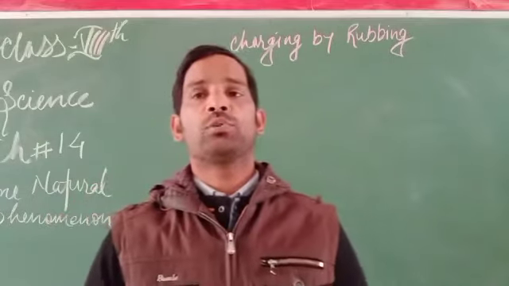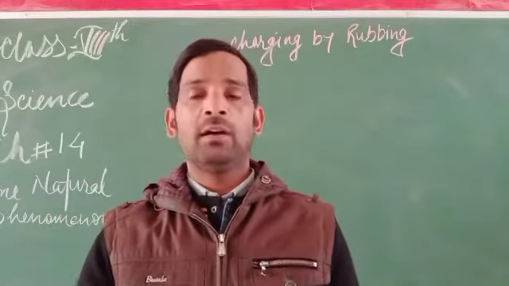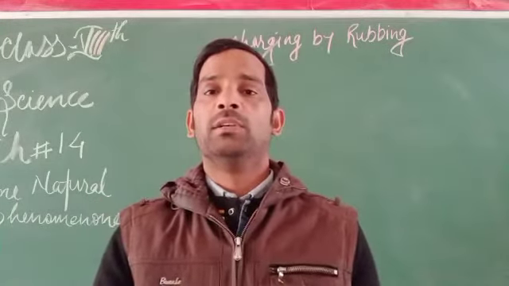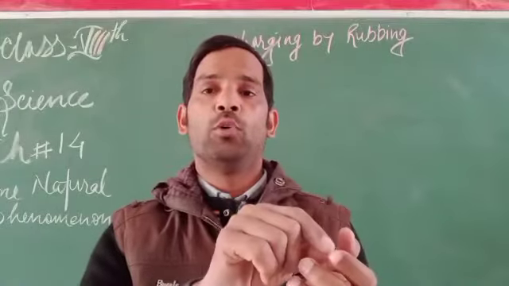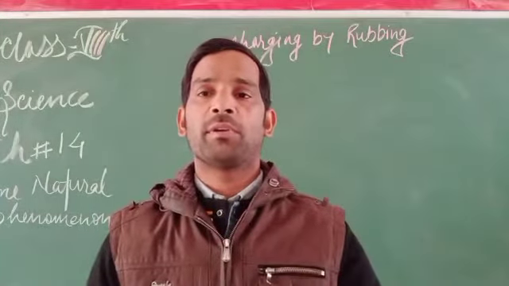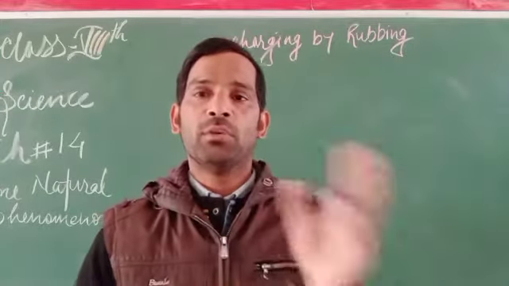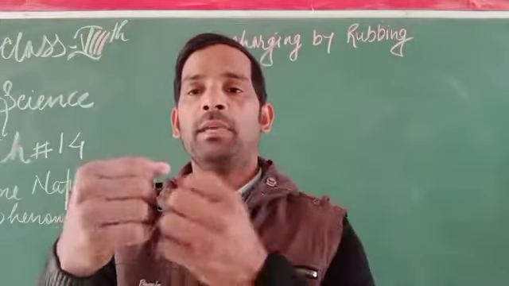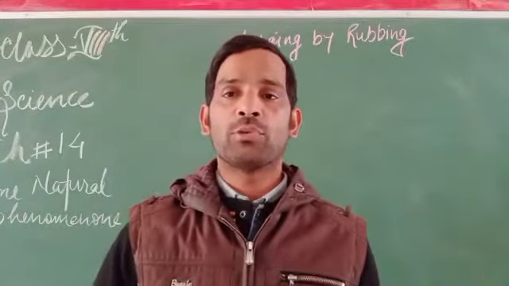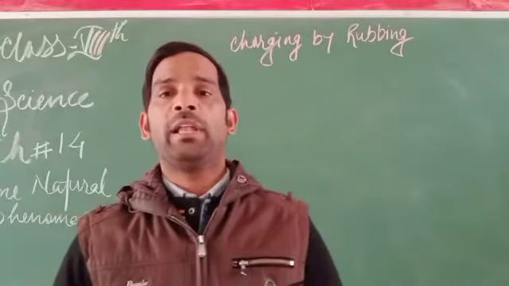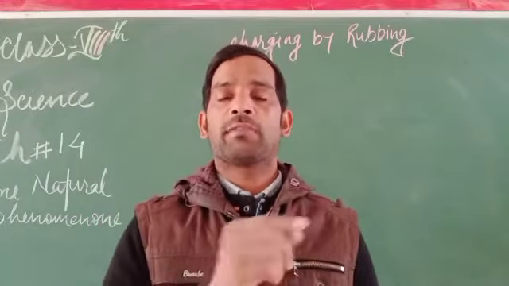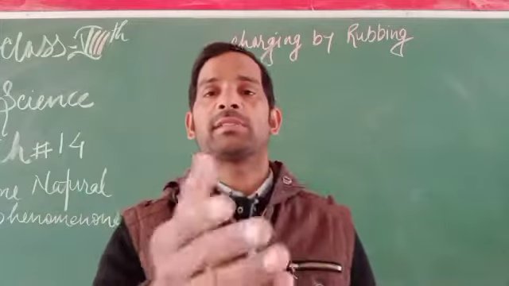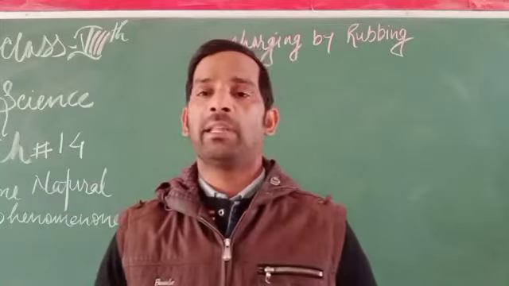And if there are two objects, like an ebonite rod rubbed with a woolen cloth, and a glass rod rubbed with a silk cloth, what will happen? In both cases there is a charge transfer. The charges may be either type, positive charge or negative charge. It doesn't matter, but there is a charge produced. This charge is produced only by the rubbing itself.